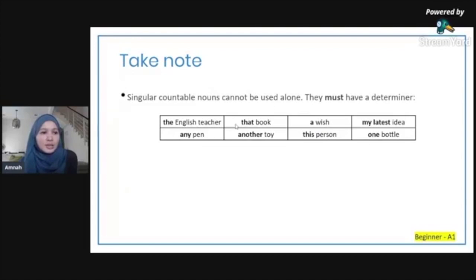The English teacher, that book, a wish, my latest idea, any pen, another toy, this person, one bottle. It has to have a determiner in a sentence. Okay, so if somebody asks you, what do you do? You can't say English teacher. You have to say, I'm an English teacher. So an English teacher becomes a noun phrase.